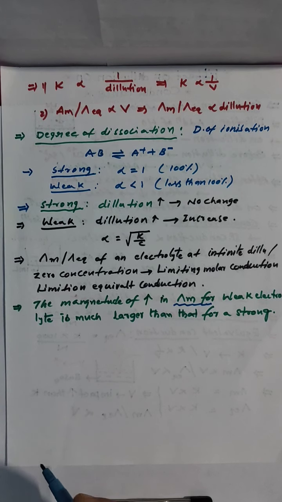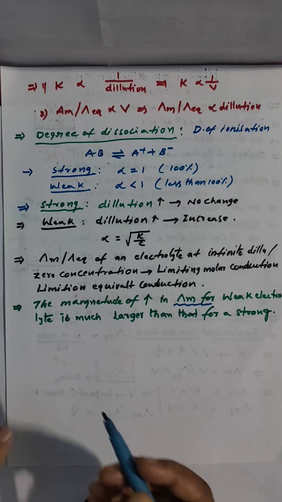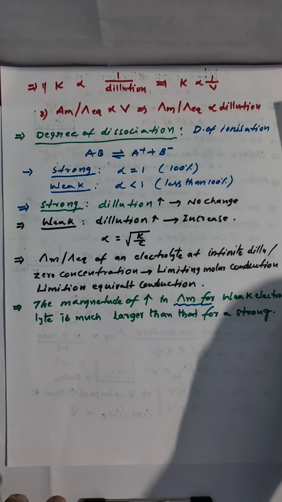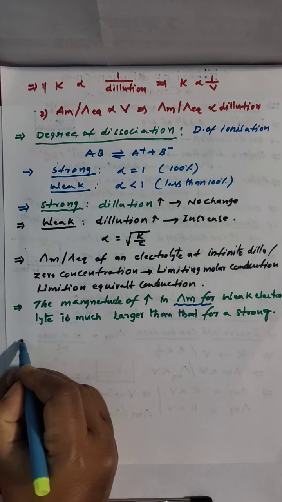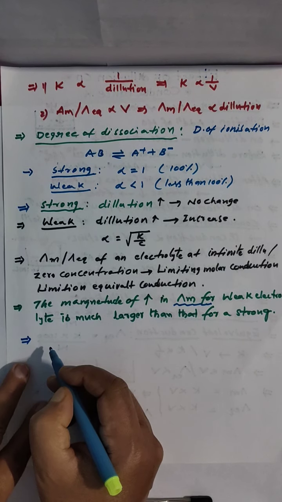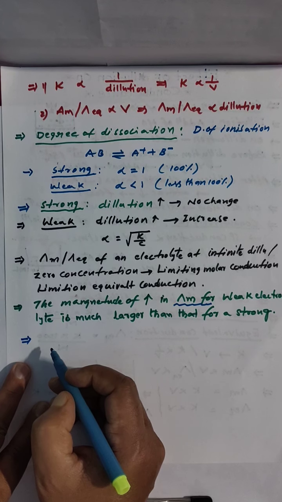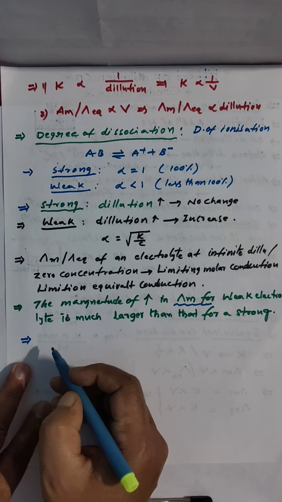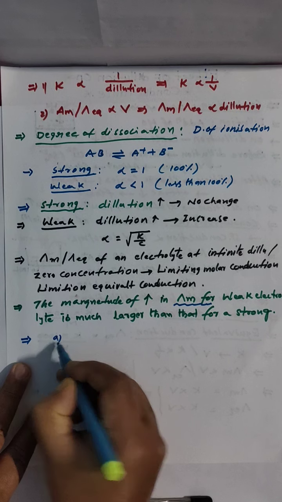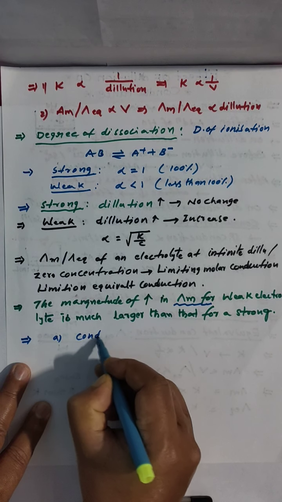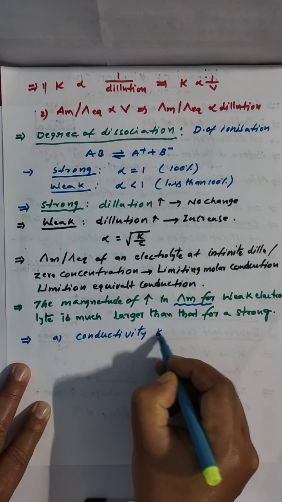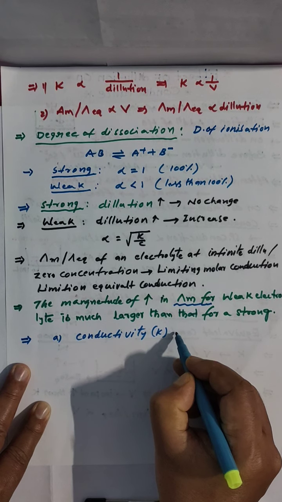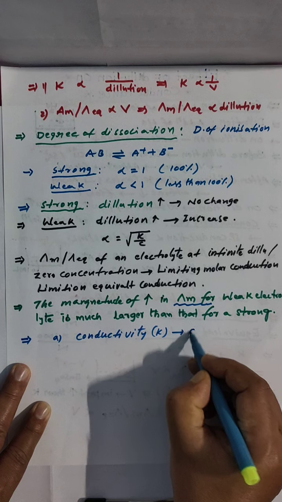So this we learned here, how dilution shows its impact. Finally we concluded four things on dilution. First, conductivity, that is kappa, is going to decrease.